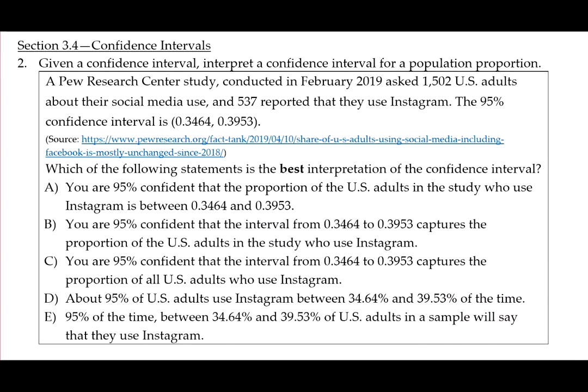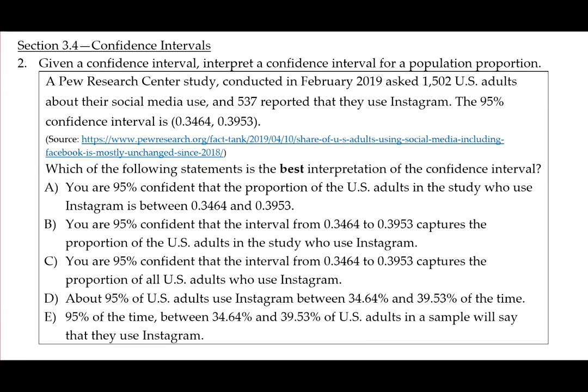So the first thing we want to look for is that level of confidence. It needs to talk about being 95% confident. It doesn't talk about the percent of the time that something occurs. It doesn't talk about the percent of individuals in the population that are found in the interval.